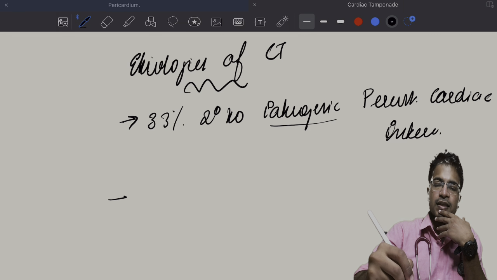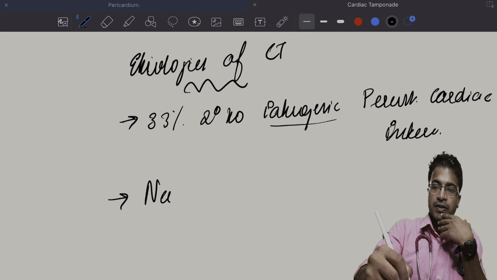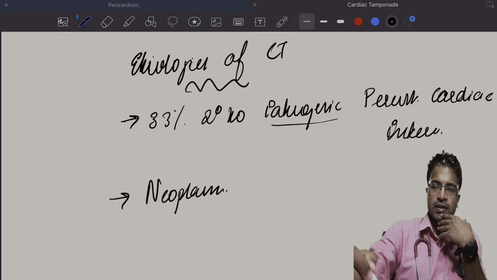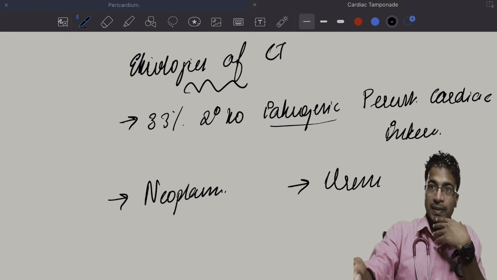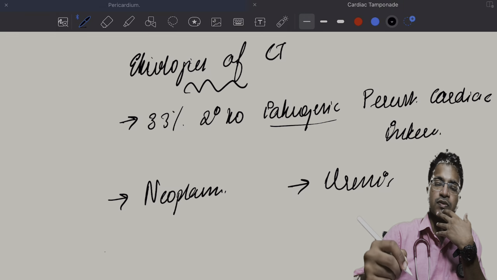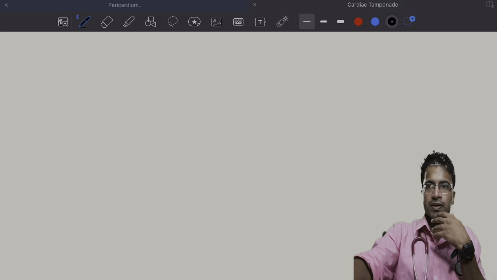Other than that, the other causes are neoplasms, secondary to malignancies. Then what else? Uremic causes, uremic pericarditis, which was only a minimum, like 3 to 5%. Then another 10 to 12% was secondary to connective tissue disorders.